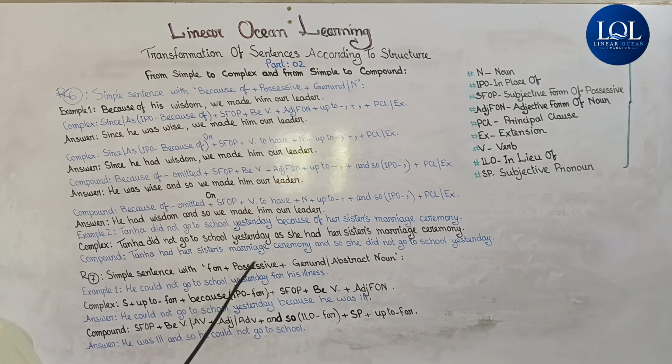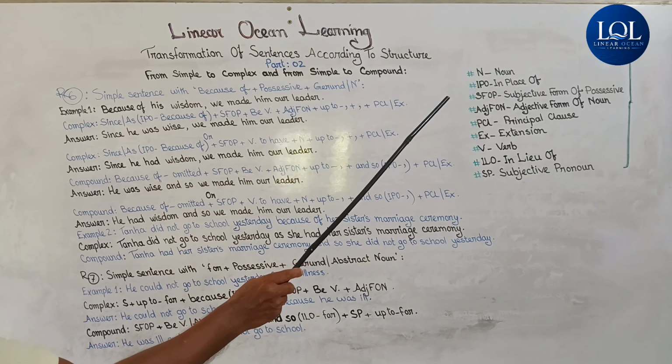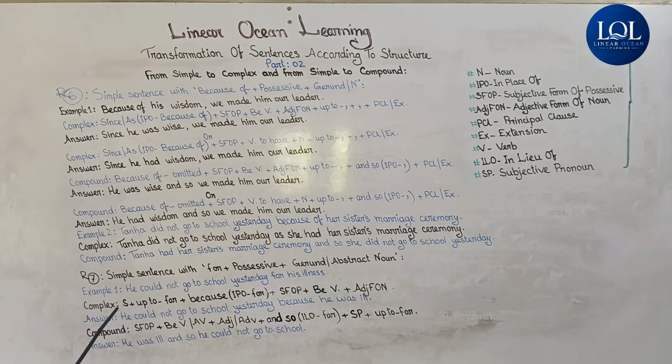For, then his possessive form, then illness is the abstract noun. The structure of complex sentence I have projected also contains some abbreviations and I have already elaborated them. Subject up to for. Here subject is he and up to for will be could not go to school yesterday plus subjective form of possessive.